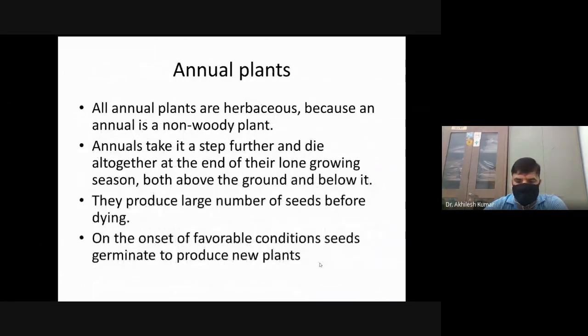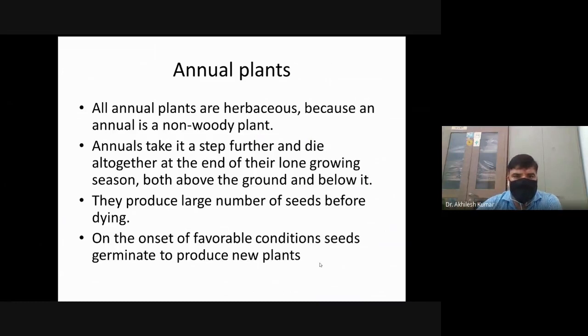Now let us take one by one various types of herbaceous plant. First class, our first category, is annual plant. Annual plants are herbaceous plants because an annual is a non-woody plant, there is non-woody material in the stem. These are known as annual because they complete their life cycle within a year. Most of the annual plants complete their life cycle within a season.